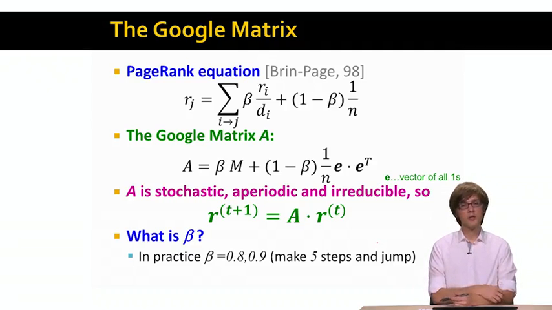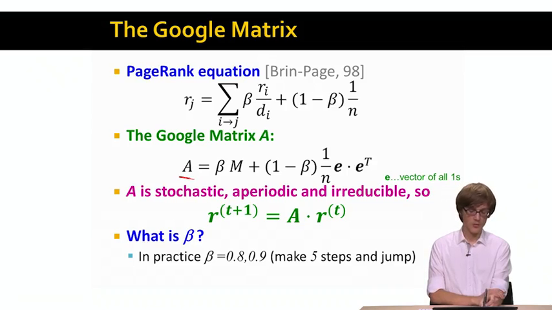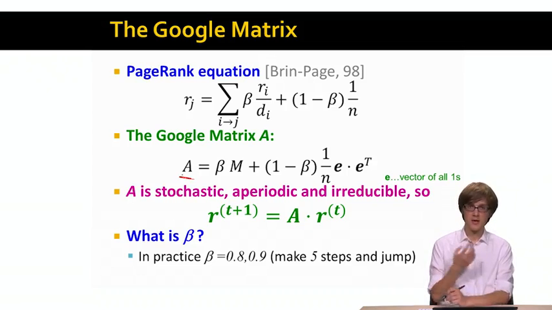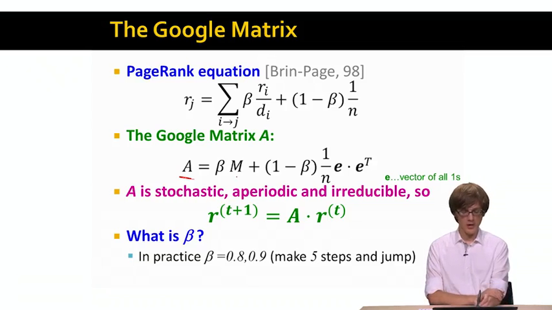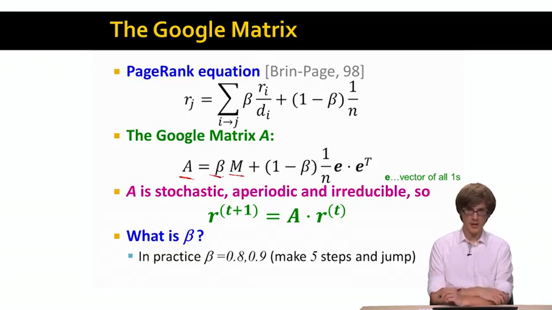And the way we compute this is basically to run our eigenvector finding method, our power iteration again. The way we see that basically we have the same problem as before is to notice the following. So we have what we will call the Google matrix. We will call it A, and we will express A as a matrix M plus some other matrices. So we take our matrix M and multiply it with beta. This is the part that comes due to random jumps.